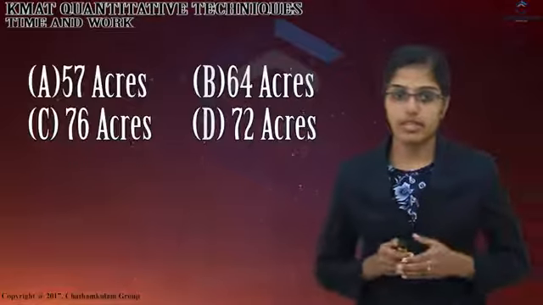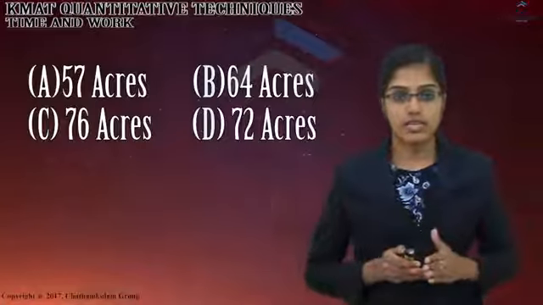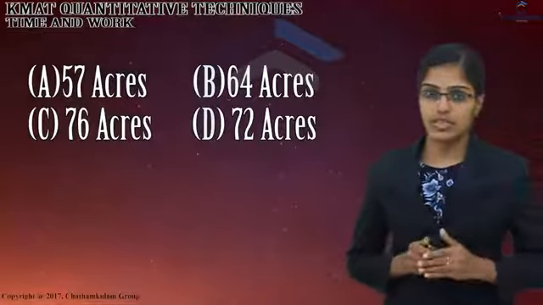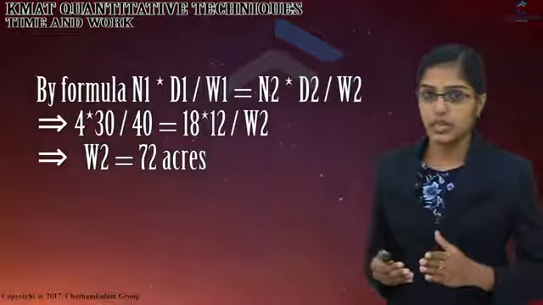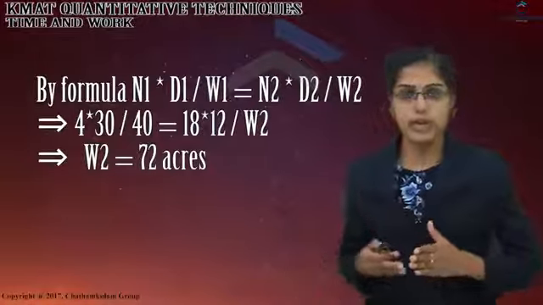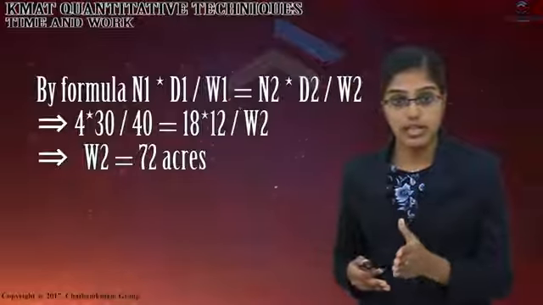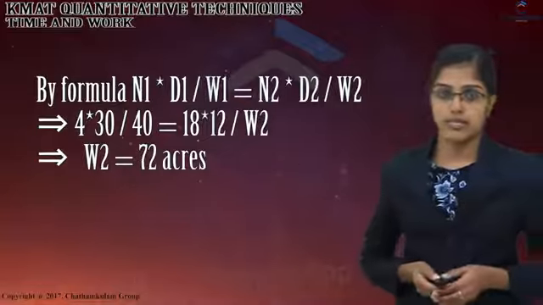Our next question is that if 4 men reap 40 acres in 30 days, how many acres will 80 men reap in 12 days? Option A, 57 acres. Option B, 64 acres. Option C, 76 acres. Option D, 72 acres. By formula, N1 into D1 divided by W1 is equal to N2 into D2 divided by W2. So W2 is equal to 72 acres.